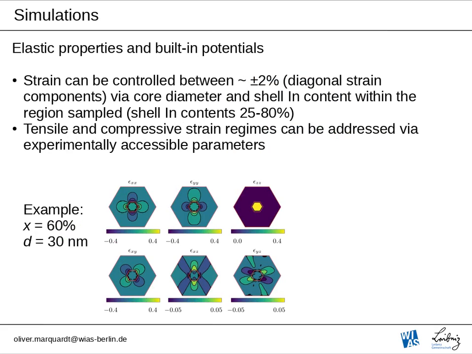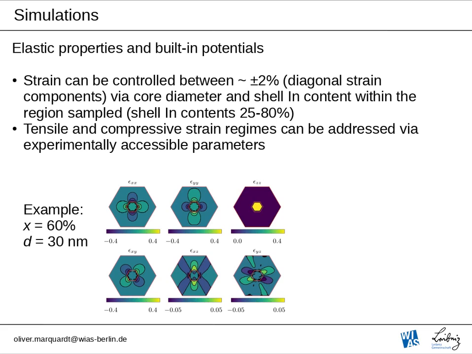Okay, these are the elastic properties of the system. What you see down here are essentially the strain distributions for the diagonal components epsilon xx, yy, zz, and the off-diagonal parts epsilon xy, xz, and yz. This is for an example system where the indium content of the outer indium aluminum arsenide shell is 60% and the core diameter is 30 nanometers. You can see the core region marked in red here.